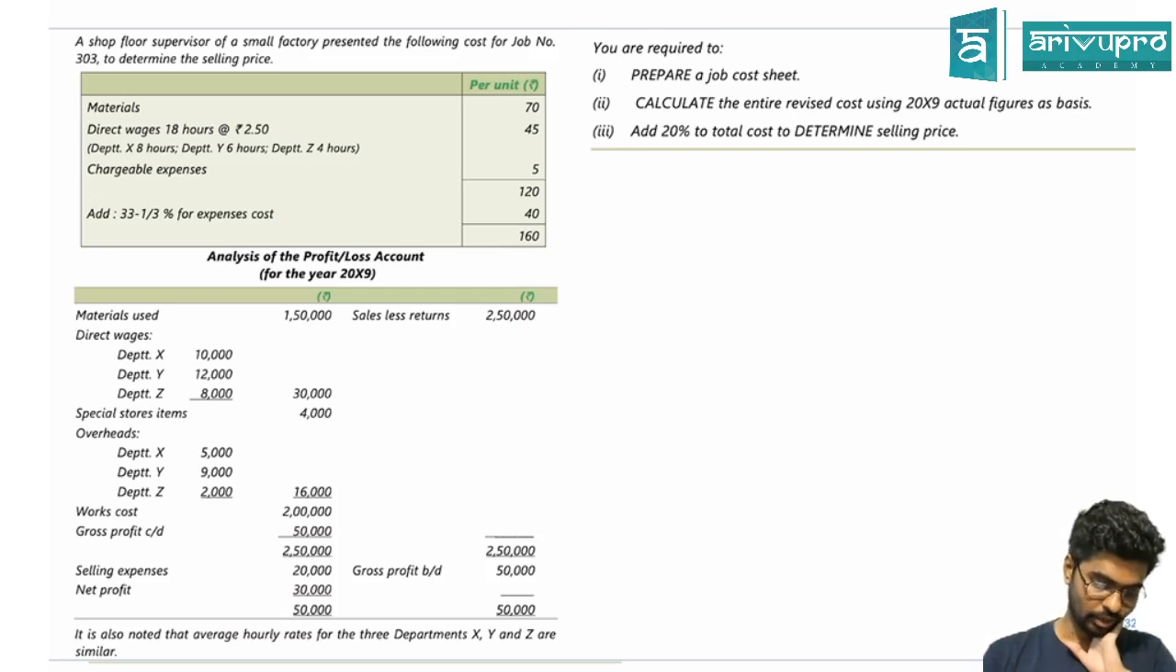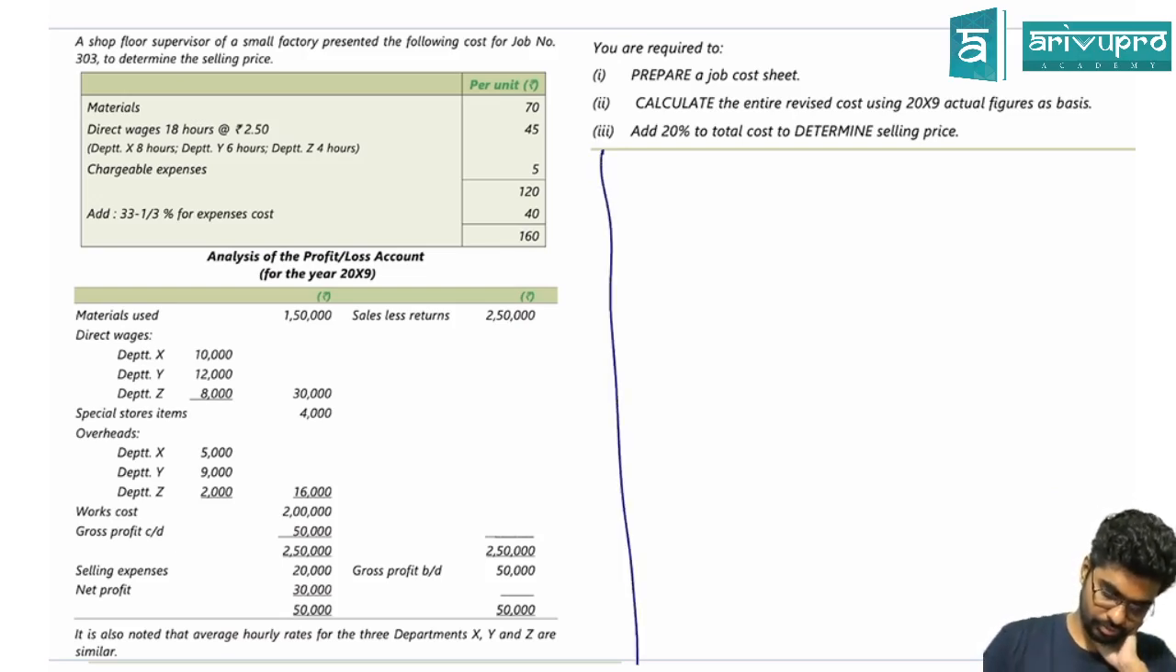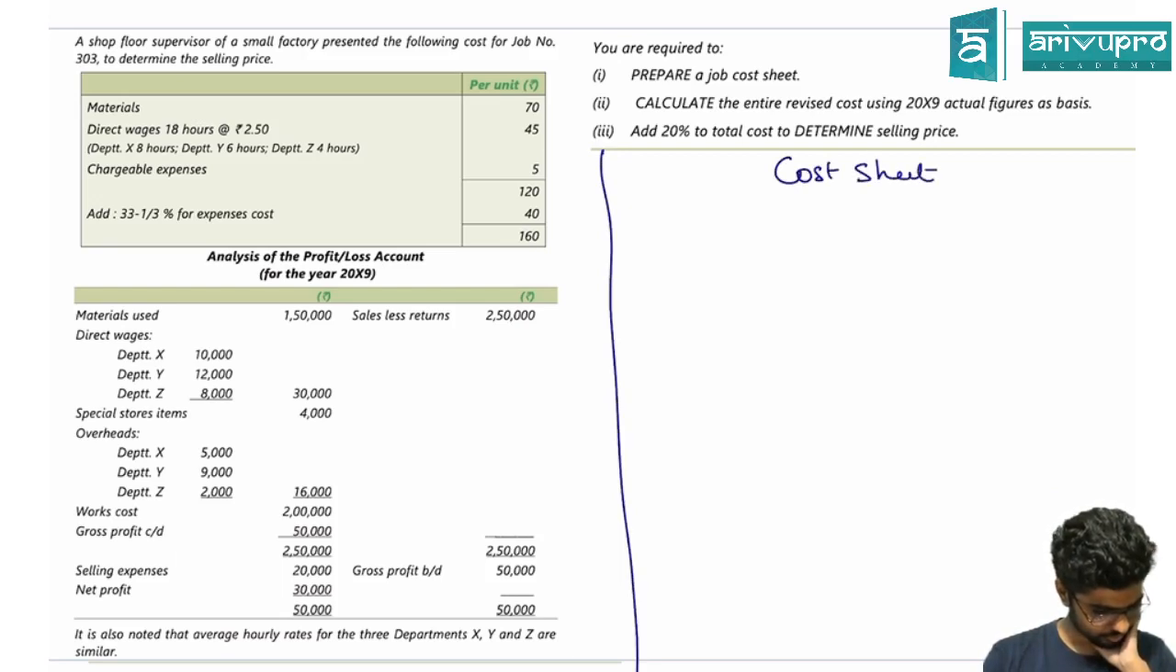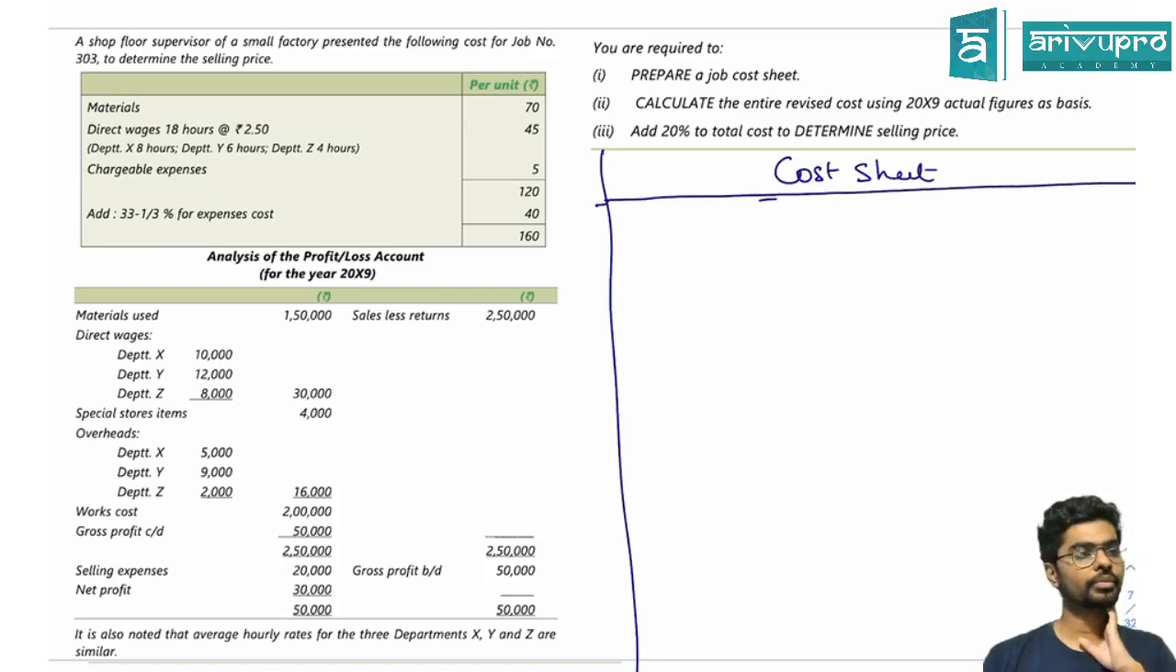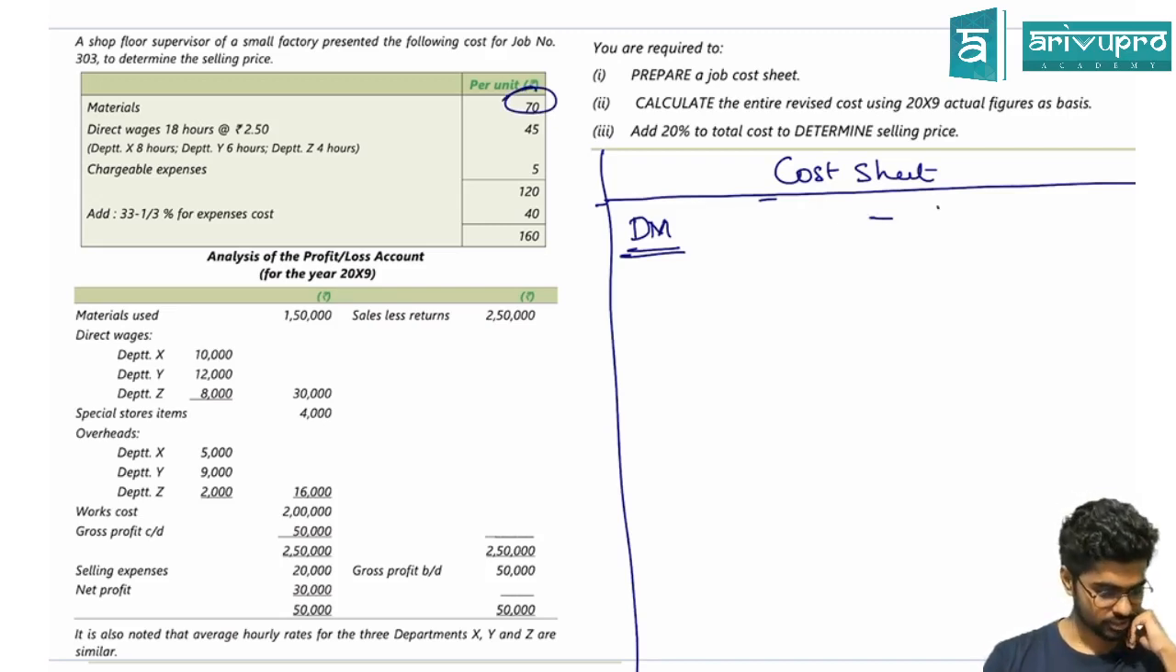Done. Now let me make the cost sheet. What is my direct material cost? Already given. My direct material cost is 70.